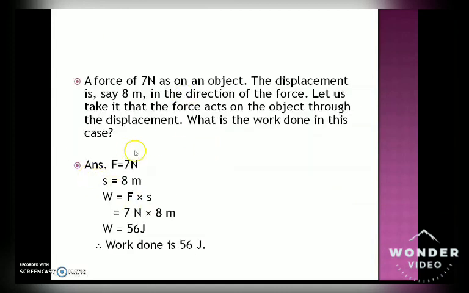Now this is a very simple example I have taken. A force of 7 Newton acts on an object. The displacement is 8 meter in the direction of force. Let us take it that the force acts on the object through the displacement. What is the work done? Force is 7 Newton, displacement is 8 meter. What is our formula? Work done is equal to force into displacement, F into S, that is 7 into 8. What is the work done? That will be 56 joules, since 7 times 8 is 56. So total work done is 56 joules.